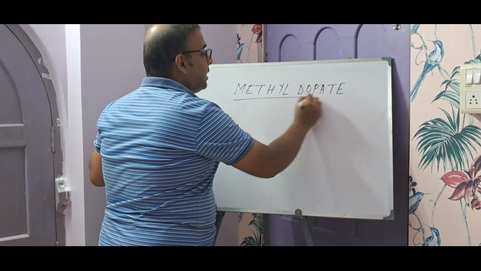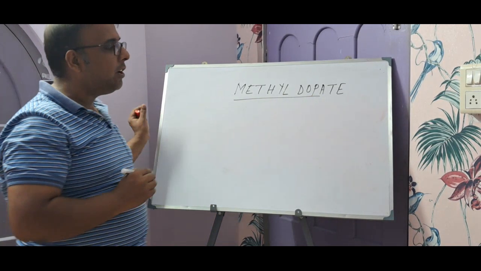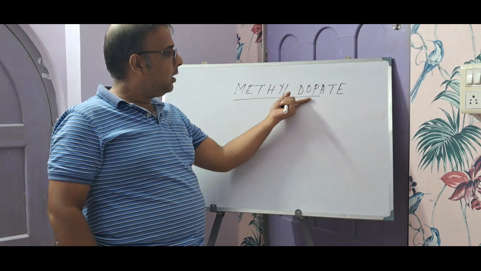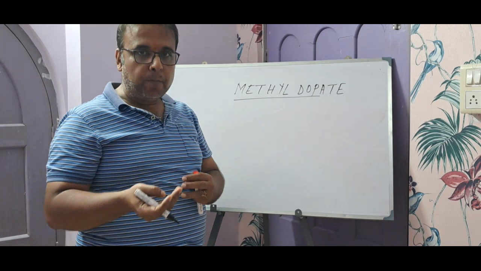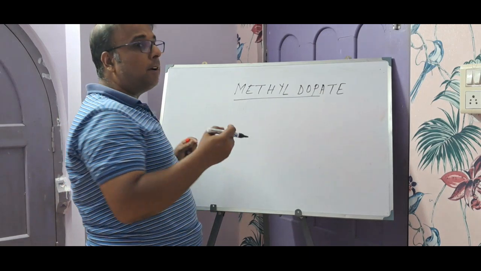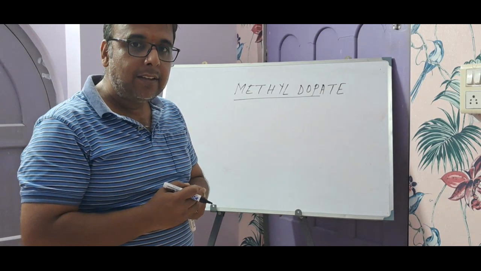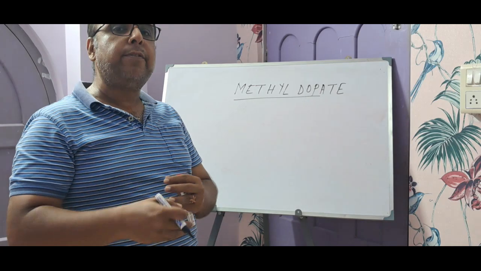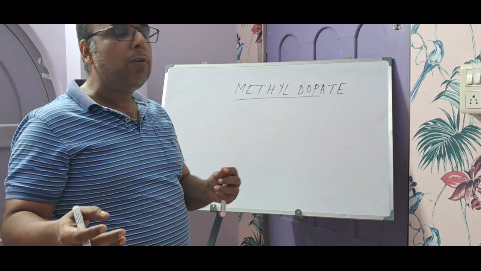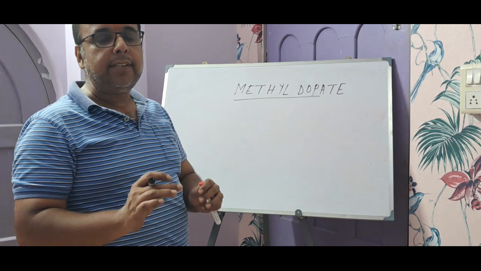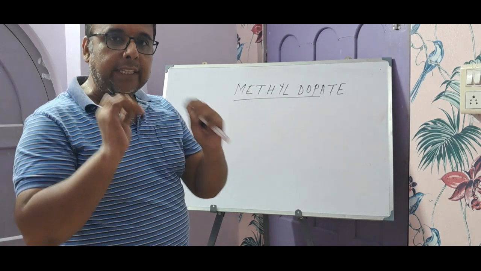Now coming to the structure of methyldopate. We all know that dopate means it's a modified version of dopa. Dopa is the precursor of dopamine, and dopamine is the precursor of noradrenaline. And we all know that all three have the catechol nucleus in common.